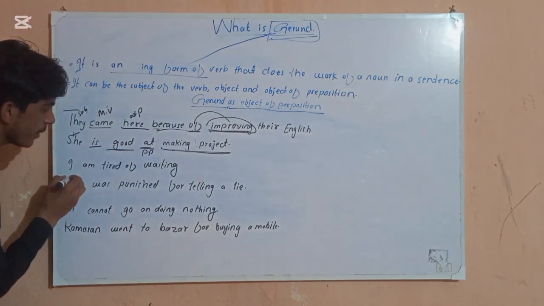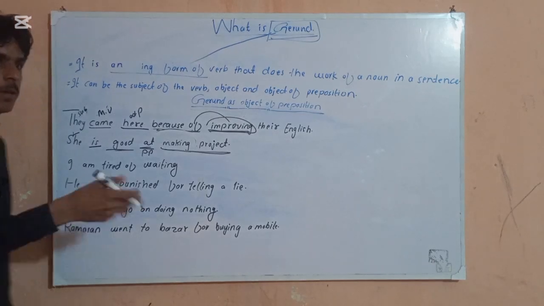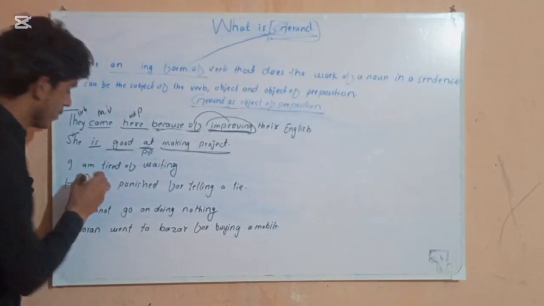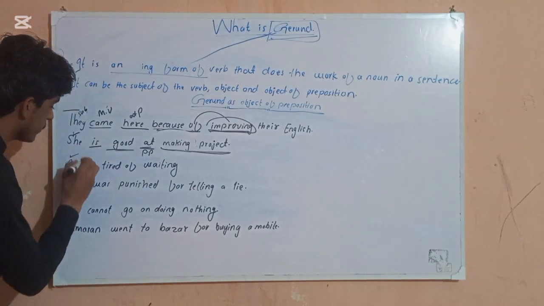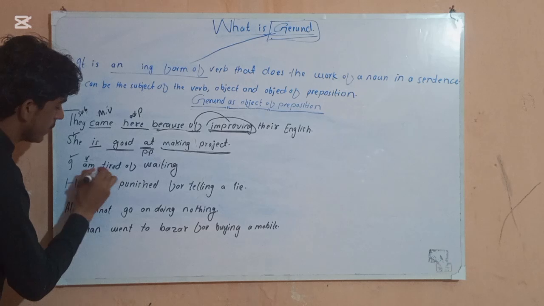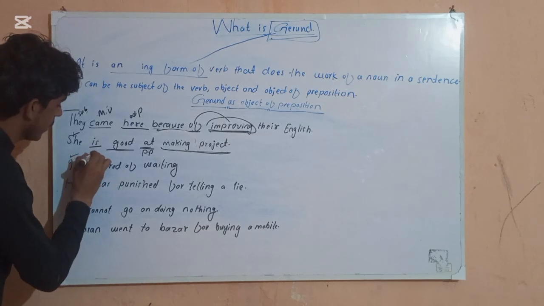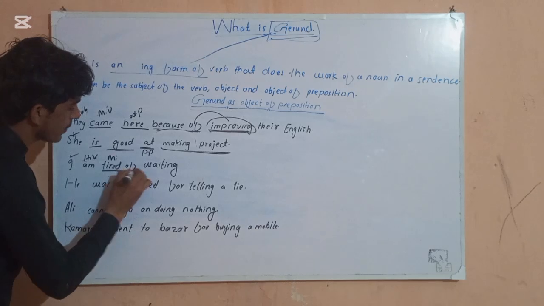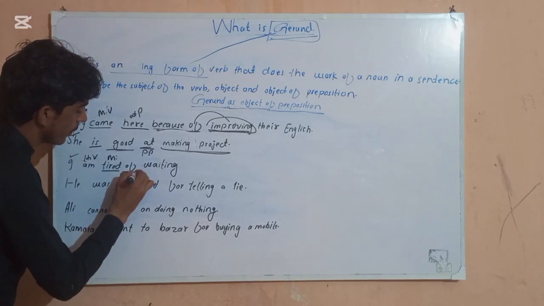Next, I am tired of waiting. I am waiting for you, but you did not come, so I become tired. Here I is our subject, am is our helping verb, and tired is our main verb, and of is our preposition.